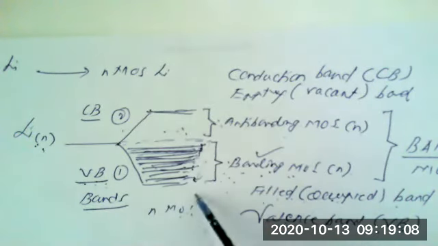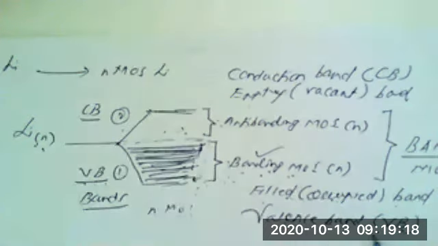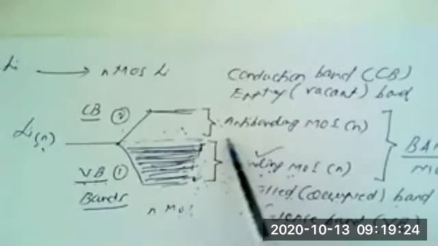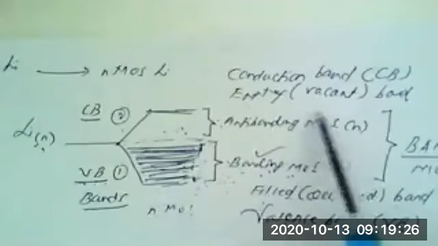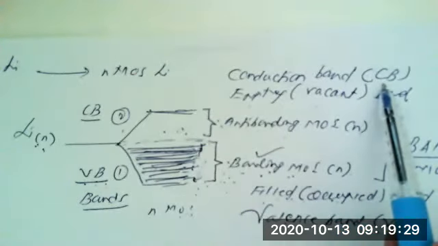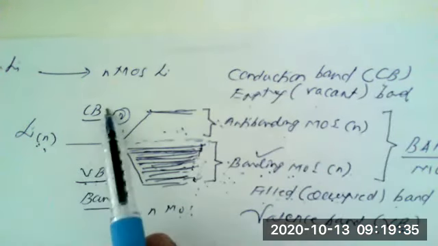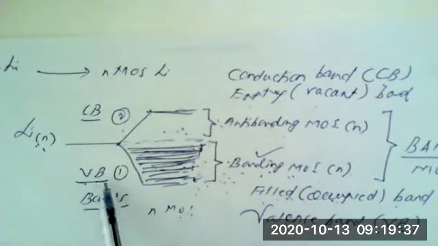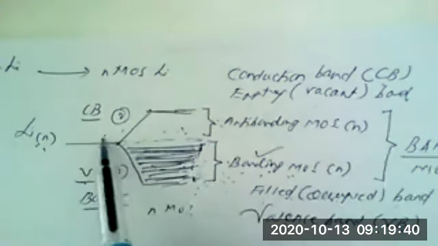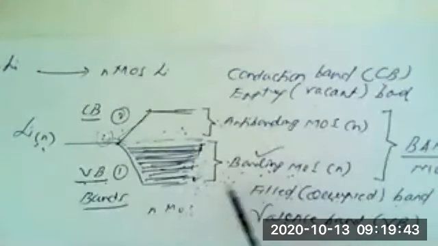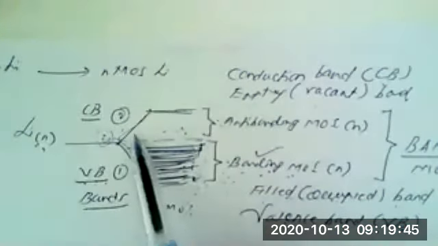The lower 2s energy band is occupied by electrons and hence it is known as the valence band, abbreviated as VB, while the upper energy band which is vacant or empty is known as the conduction band or CB. Now, in lithium, the valence band and the conduction band are present in the same 2s band. So this entire 2s band contains the valence band and the conduction band.